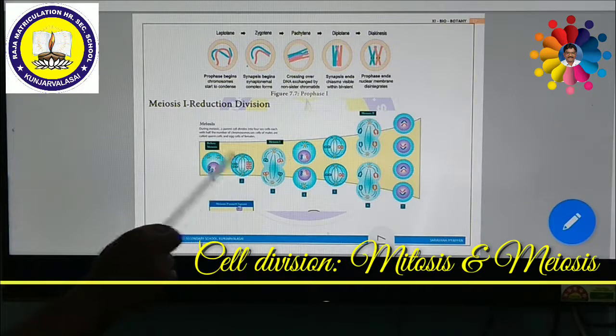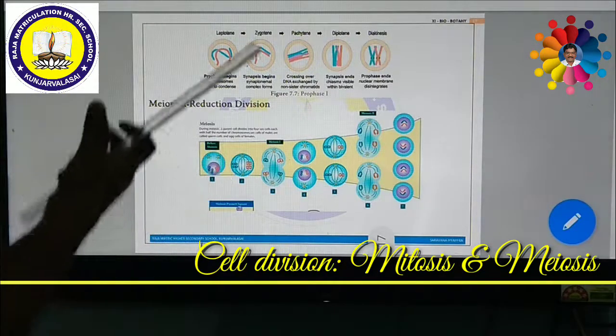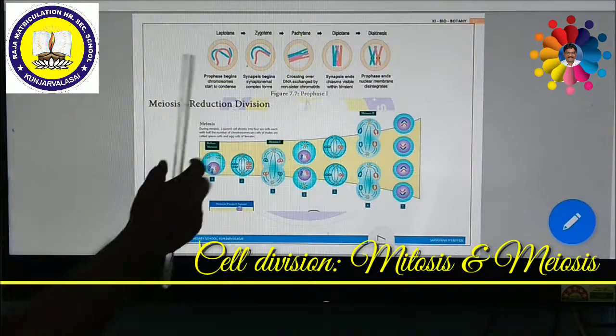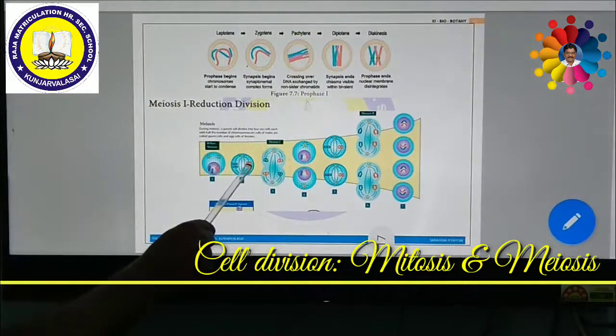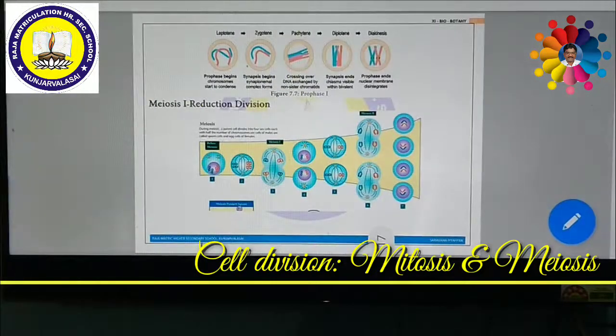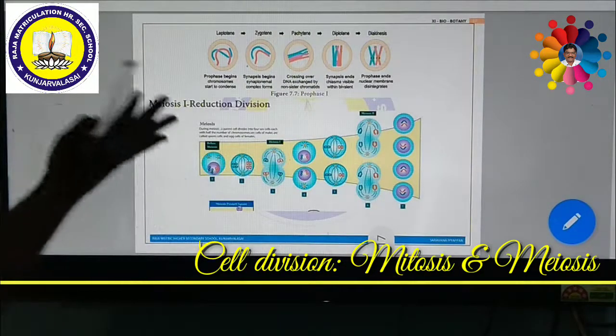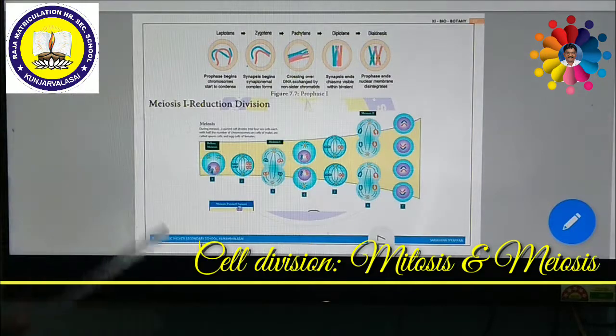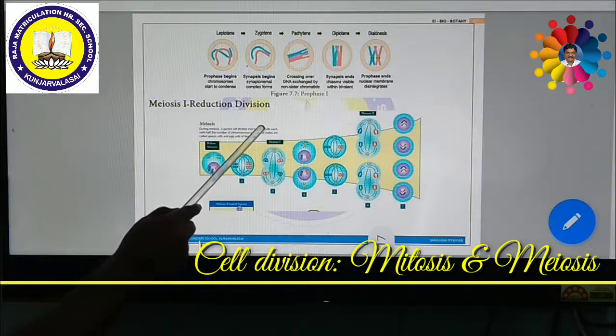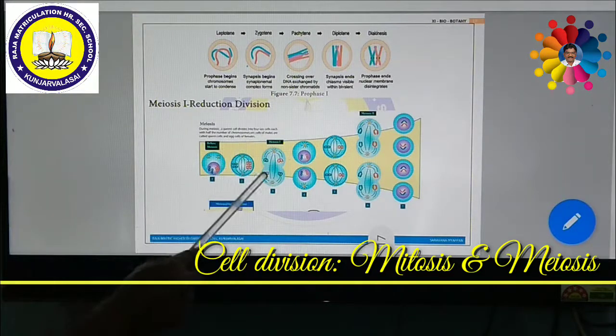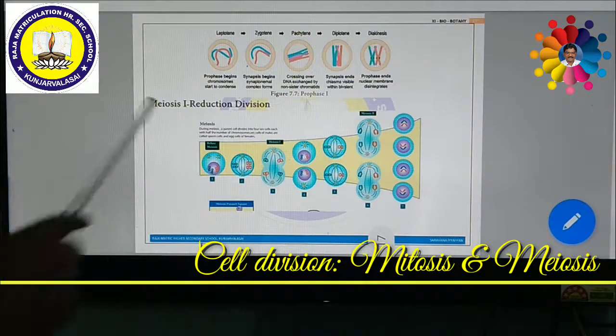After this metaphase, the spindle fibers contract. Due to the contraction of the spindle fibers, the centromere, which is in contact with the spindle fiber, is pulled towards the pole. Then the chromosomes are separated. Half of the chromosomes move to this pole, and half move to that pole. This is called anaphase.